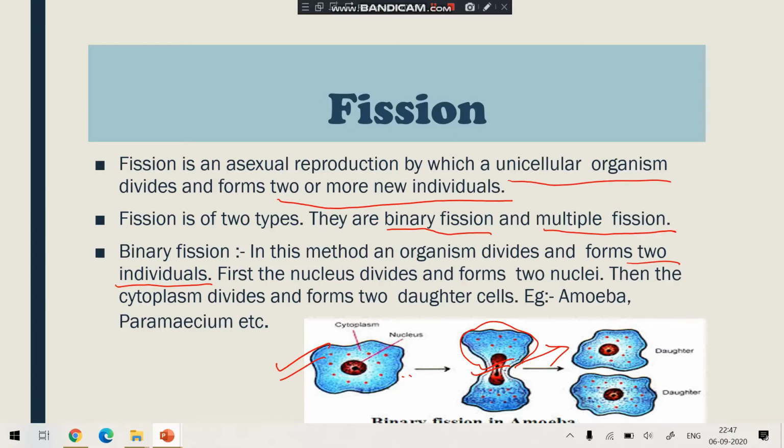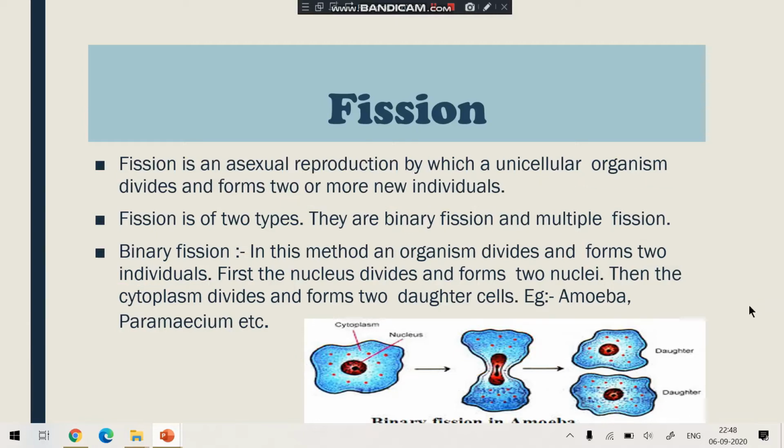So what is binary fission? Binary fission is a type of asexual reproduction in which an organism divides and forms two individuals. And how does it take place? First the nucleus divides and forms two nuclei, and then the cytoplasm divides and forms two daughter cells. Examples of organisms in which binary fission takes place are amoeba, paramecium, etc.